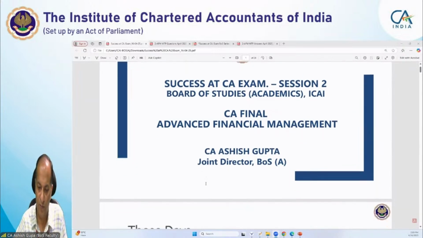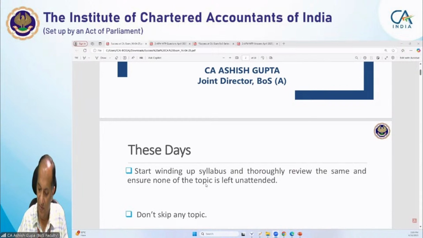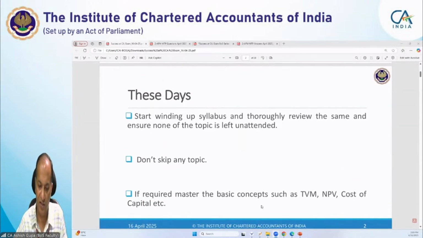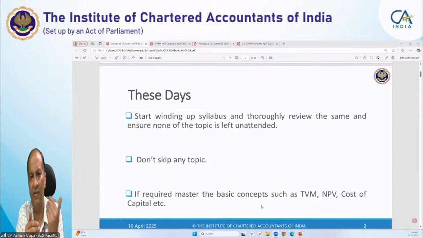First of all, in these days a doubt comes into our mind: how shall we proceed? Almost we are in the final mode of our preparation. In these days, we should start winding up our syllabus and thoroughly reviewing it, ensuring no topic is left unattended. It is very important. Sometimes, when we are preparing in depth, we may skip some topic, saying we will do it later on.